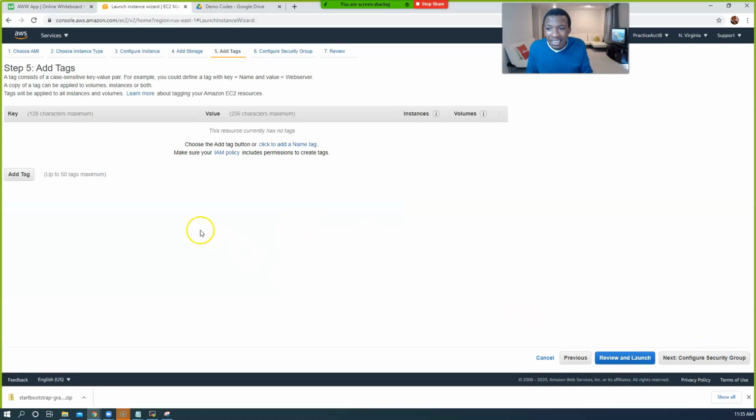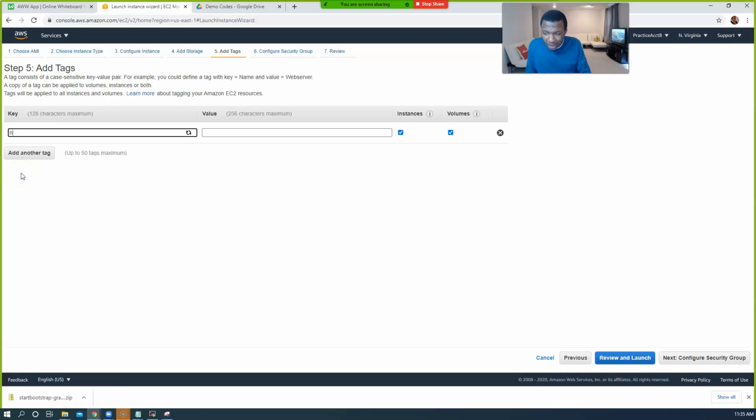Go ahead and add tags. Give it a name, and let's call it web server 1. Because at the end of the day, I wanted to have at least 2 because of the AMI that we're going to do later on. But let's call this our web server 1.